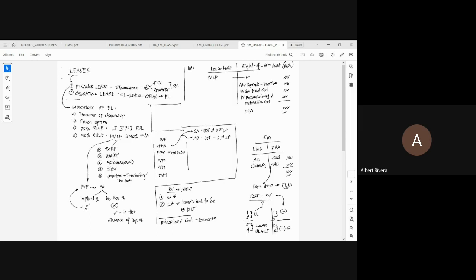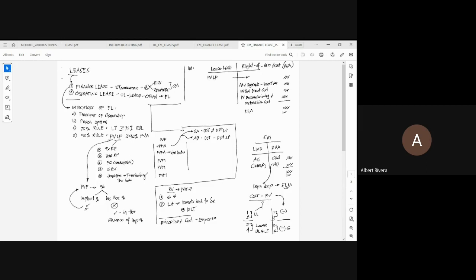But what did we say? Lease liability should be accounted at the present value of the lease payments. Meaning, we are not done yet, because what you have identified so far are only the lease payments. What you need to do is to get the present value of these lease payments.